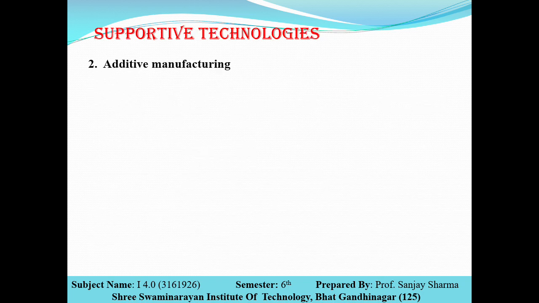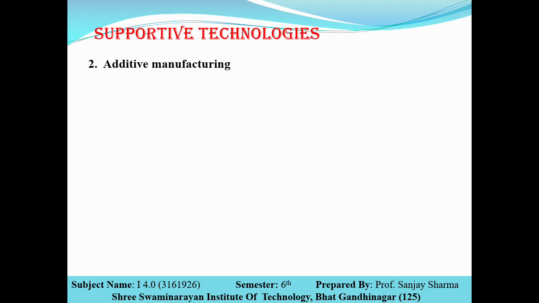Now the second one is additive manufacturing. In conventional manufacturing, if our final job is a cube of 1 meter by 1 meter by 1 meter, then we have to take a workpiece of slightly more than 1 meter, some additional millimeters, and then machining is done and material is removed,